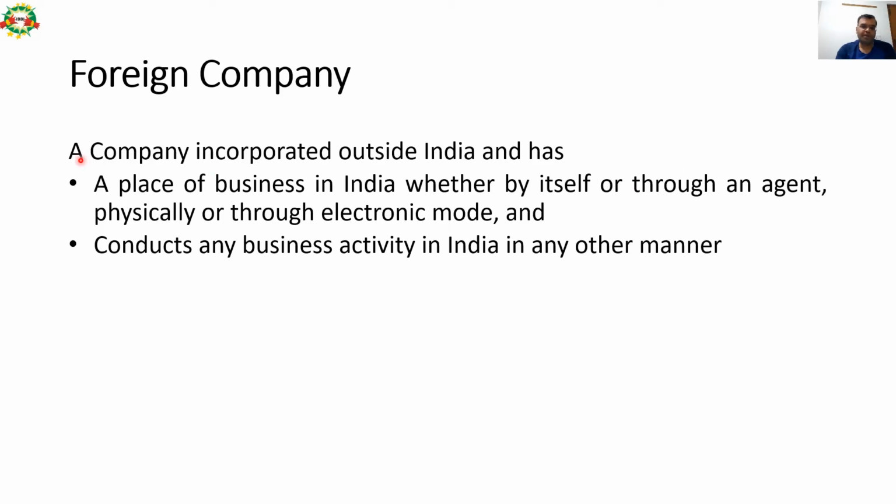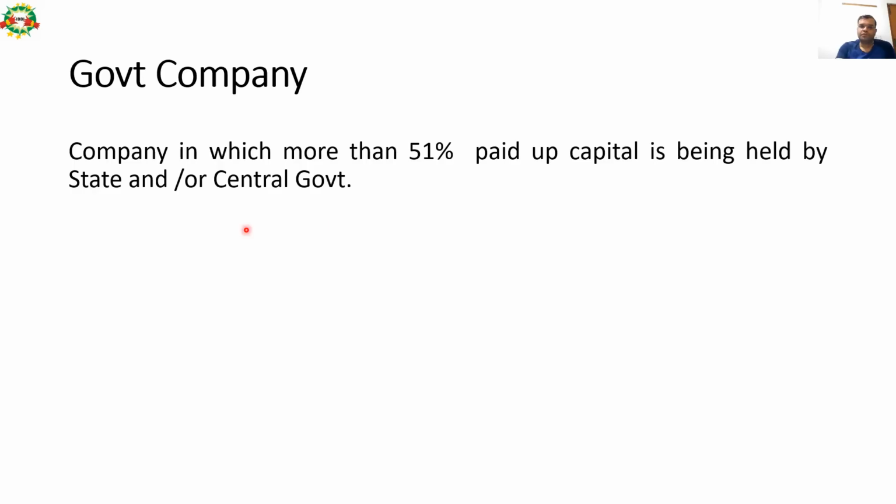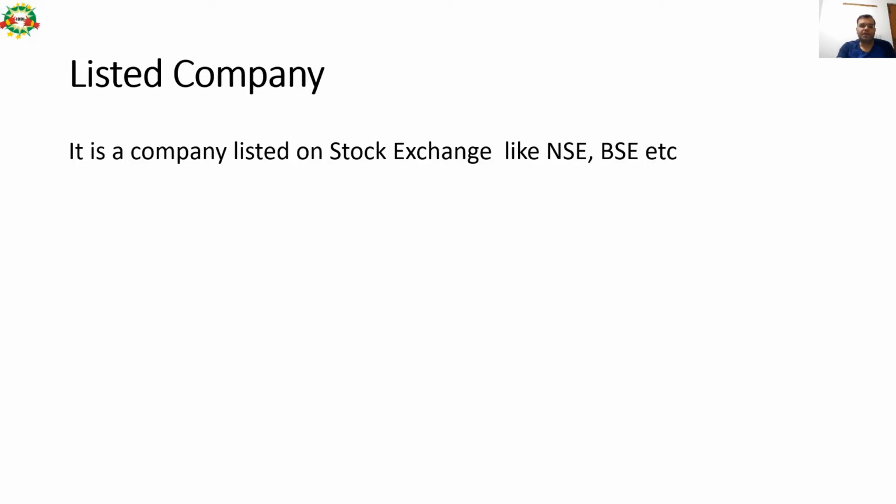Foreign company, a company which is incorporated outside India and has a place of business in India, whether by itself or through an agent, physically or through electronic mode, and conducts any business activity in India in any other manner. So next type of company is government company. It is a company in which more than 51% of paid up capital is being held by state government and or central government. Listed company, it is a company listed on stock exchange like NSE, BSE, etc.